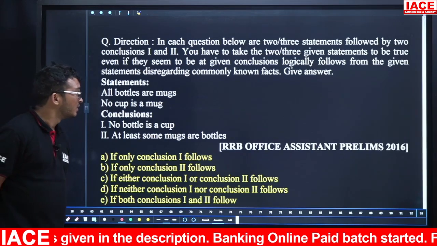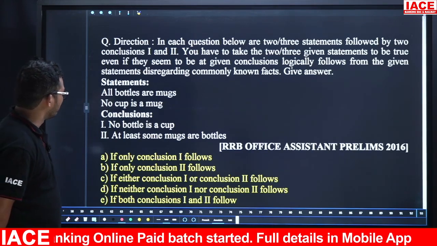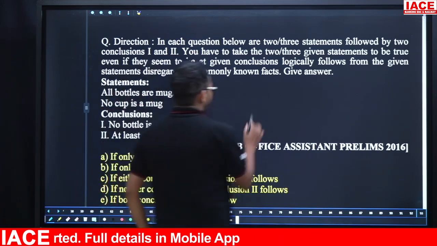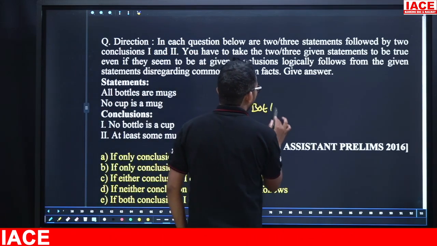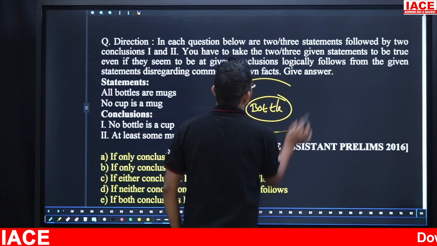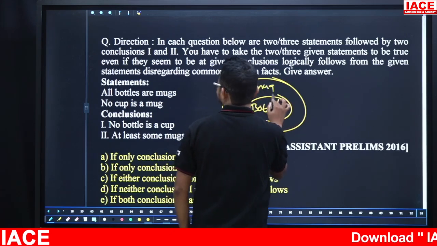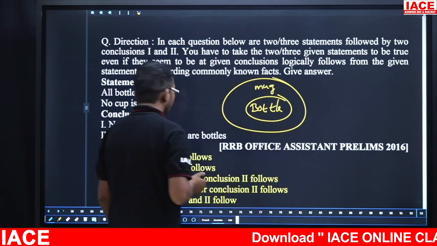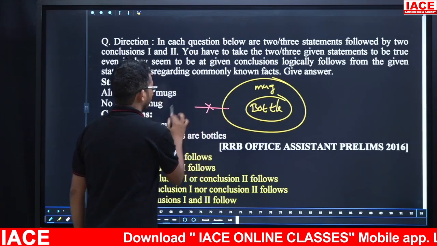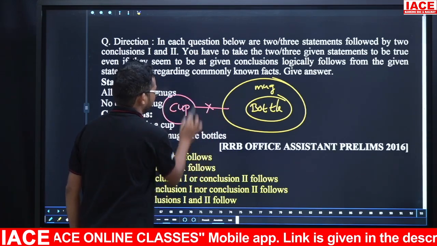Yes, time up. Take the given statements. All bottles are mugs. Take a bottle; all bottles are mugs. And next, no cup is a mug. Take a cup; no cup is a mug. So these are the given statements.